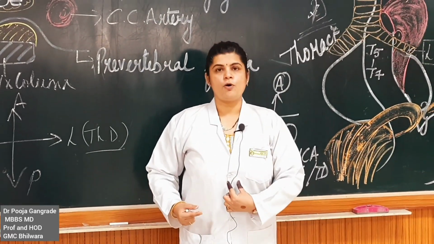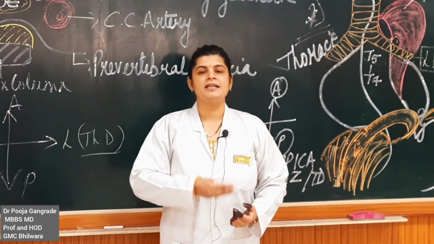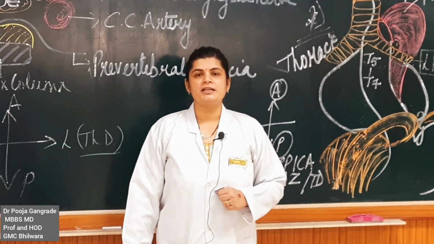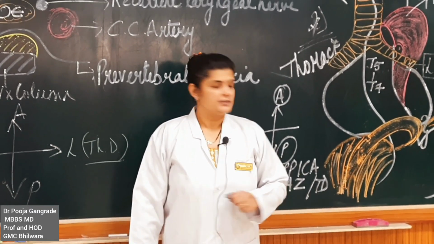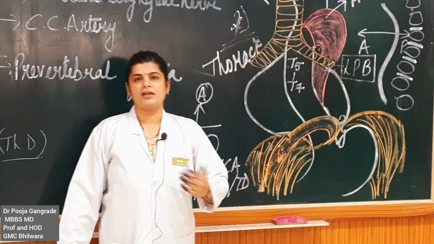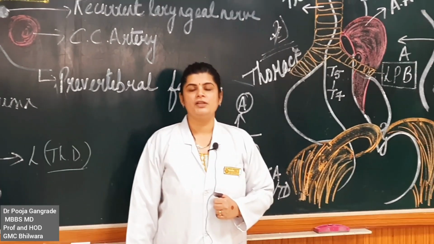Just a small tiny part of the left lobe of liver is present anterior to the esophagus. Posteriorly, the posterior vagal trunk and left crus of diaphragm. These are the relations of the abdominal part of the esophagus.